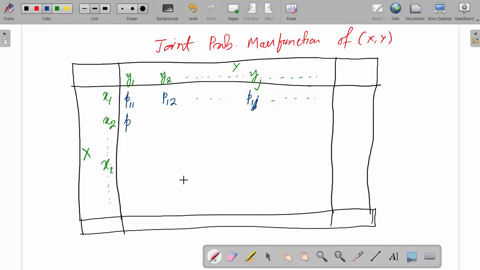Then p21, p22 up to so on p2j. Then pi1, pi2, pij and so on.